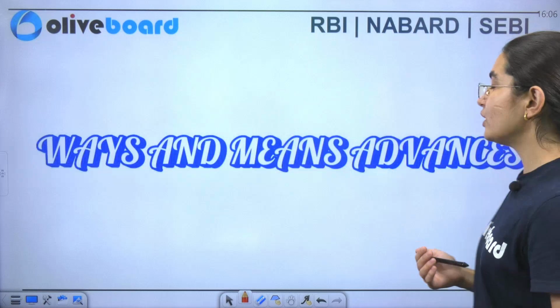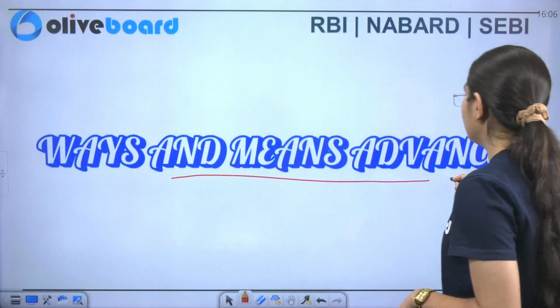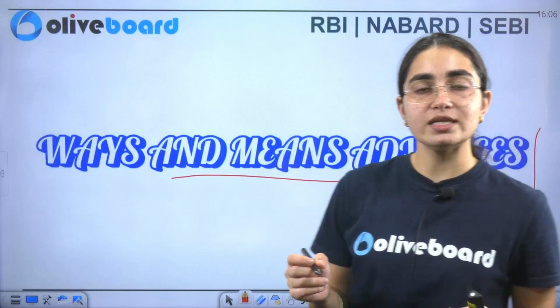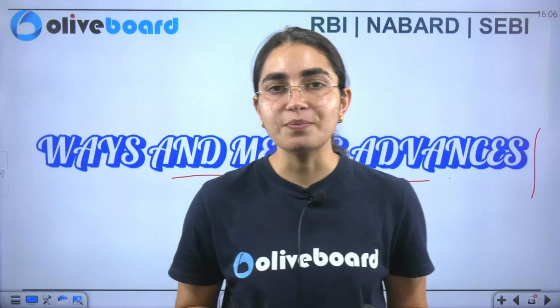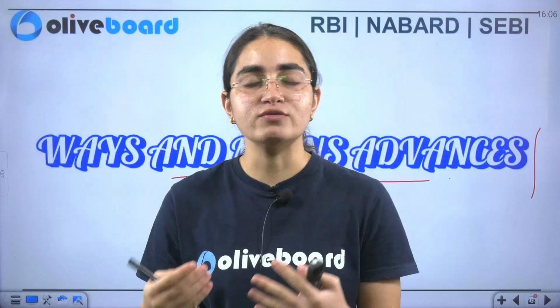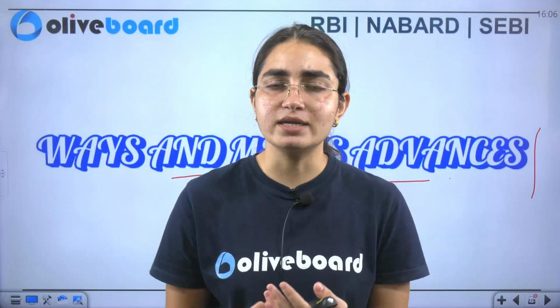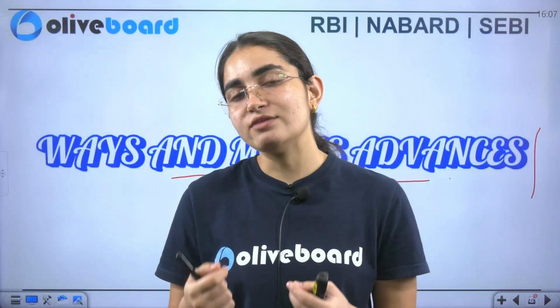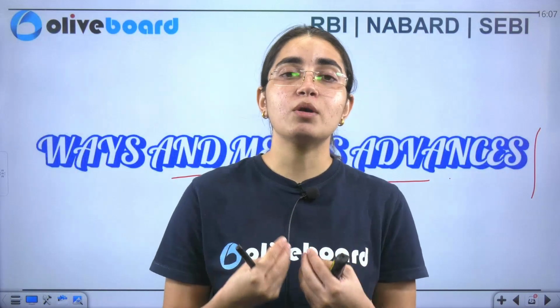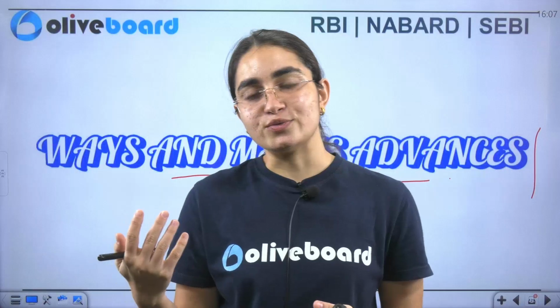Now here you can see the word of the day is ways and means advances. So firstly, before I jump onto this word, we all know that when we talk of infrastructure, we talk of building something, everyone needs credit. Even if I talk about banks, about us individuals, or about the government.